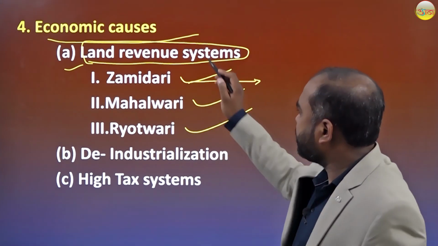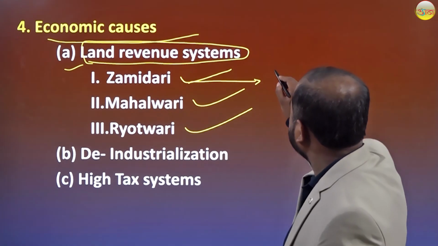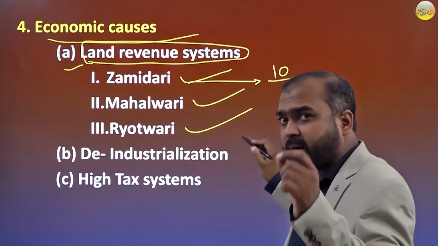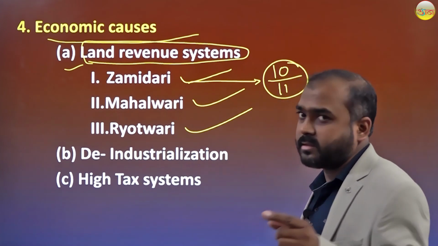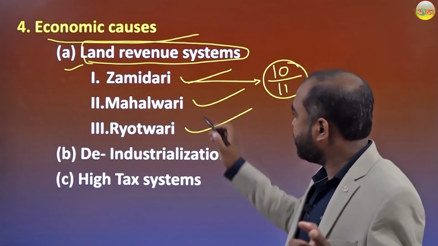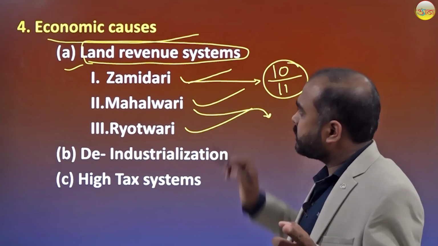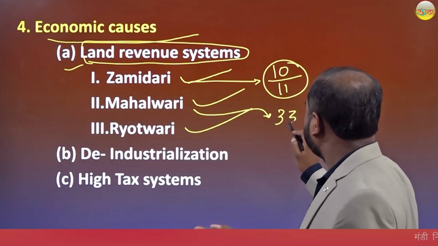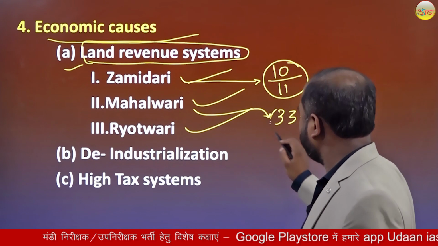In the Zamindari land revenue system, the taxation system was in such a way that they had to pay 10 parts of their revenue out of 11, which was really very high. Similarly, in the Mahalwari system, the taxation was about 33 to 50% of their total revenue.